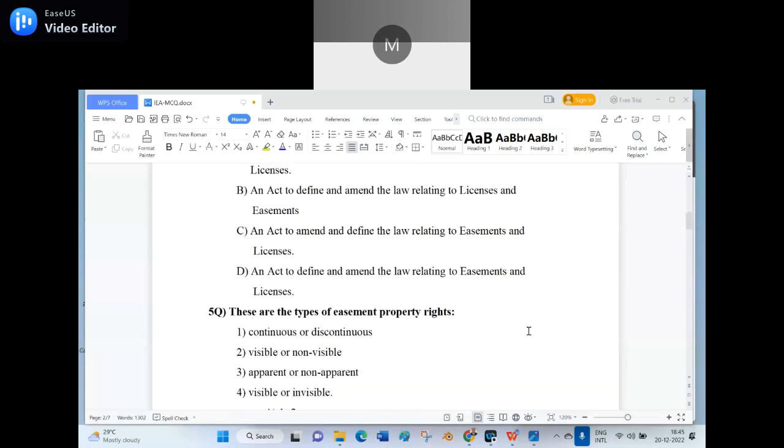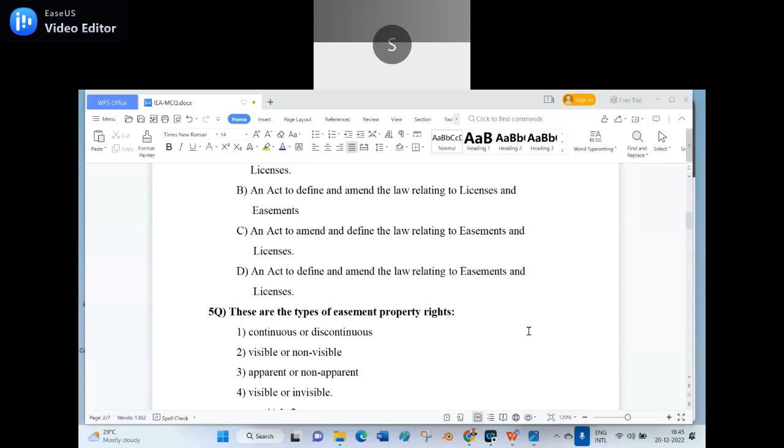Anyone can unmute and read in a loud voice, not a cat voice, no murmuring. Hurry up. These are the types of easement property rights. First, continuous or discontinuous. 2. Visible or non-visible. 3.